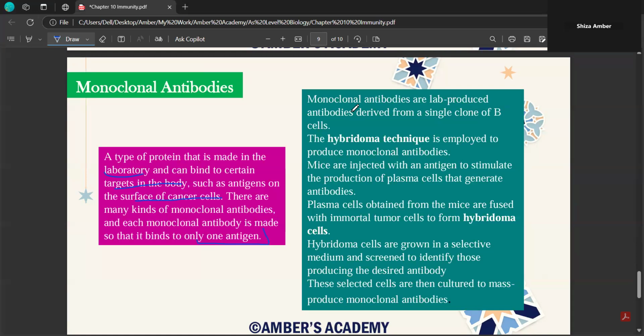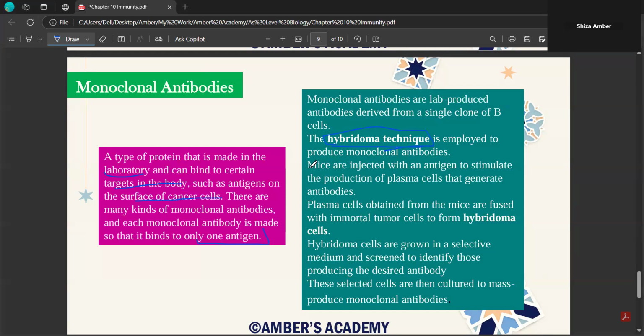This is very important. You need to remember that monoclonal antibodies are produced in the lab, and how are they derived? They are derived from a single clone of B cells, any B lymphocytes. The hybridoma technique is employed. So you need to remember which technique is used to make them. So the hybridoma technique is used to make monoclonal antibodies.